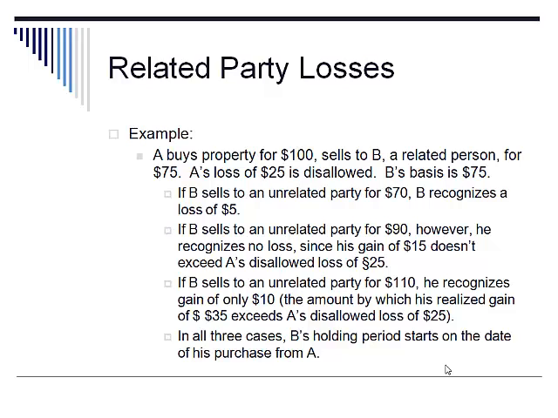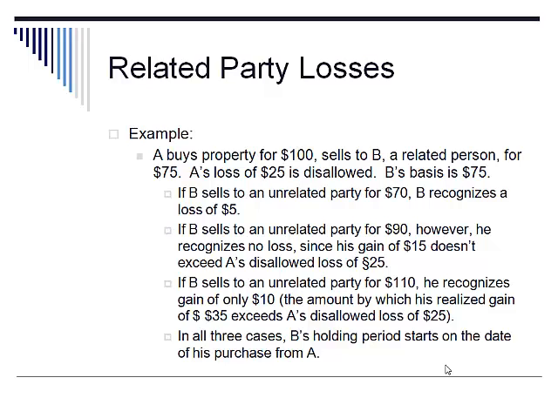In the example, A buys property for $100 and sells it to B, a related person, for $75. So A has a loss of $25. That loss is disallowed under Section 267. B's basis is $75. Starts fresh. If B sells that property to an unrelated party for $70, B recognizes a loss of $5 based on his new basis of $75.